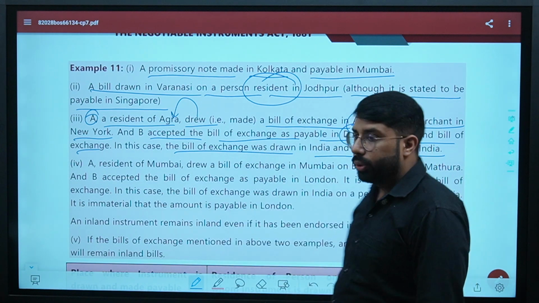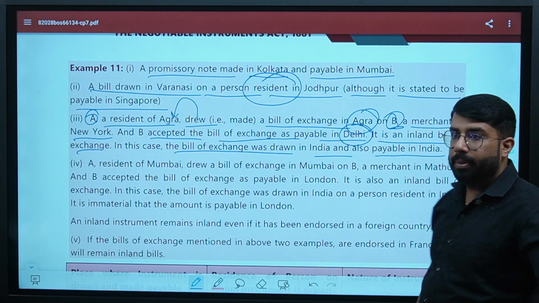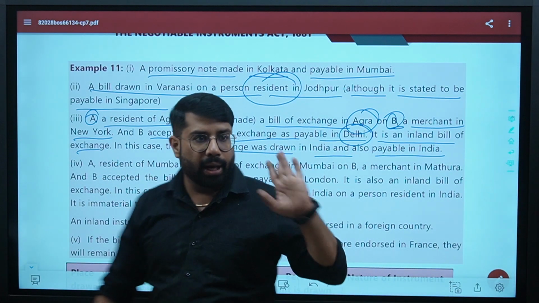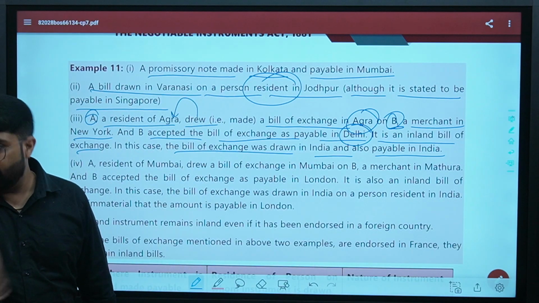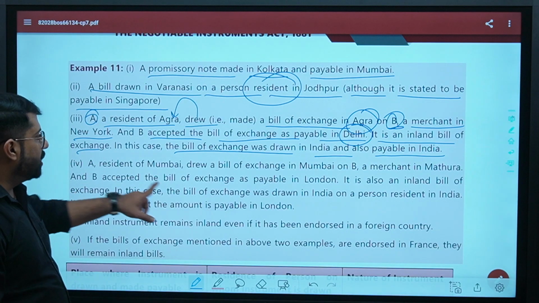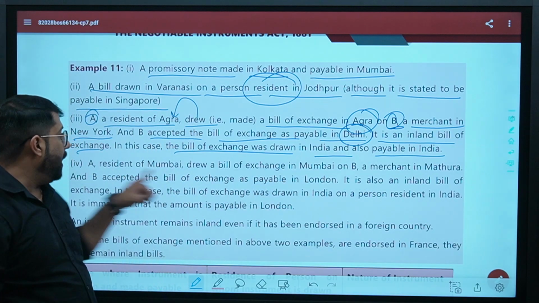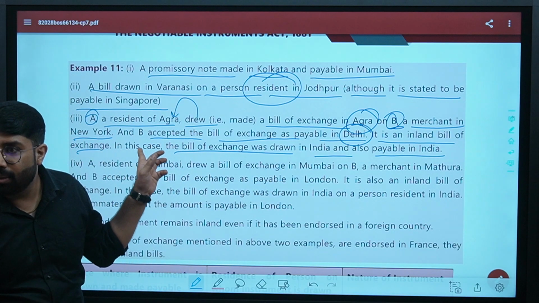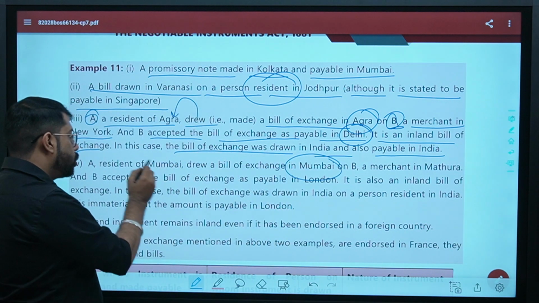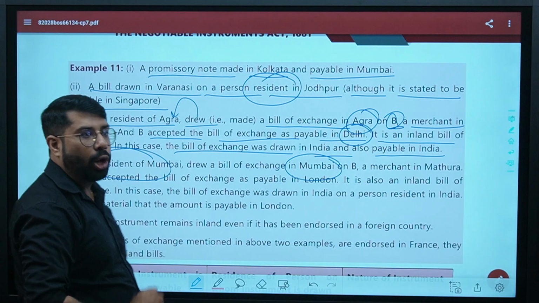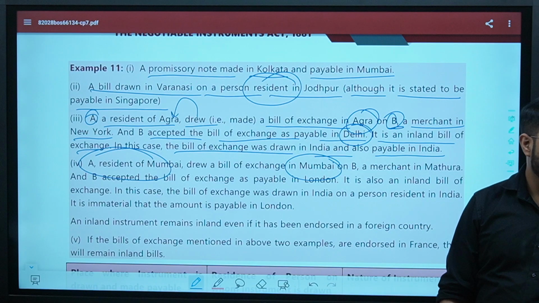Read fourth and fifth quickly. Fourth and fifth point. A resident in Mumbai drew a bill of exchange in Mumbai. It means the first condition is satisfied, drawn or made in India. Second, it says on B, a merchant in Mathura. Who will make the payment? A person in India. And B accepted the bill of exchange as payable in London. To whom will the payment be made? To A, who is a resident in Mumbai. Means drawn in Mumbai and also made payable to a person who is a resident of India, Mumbai. It means it will be an inland instrument. Are we clear? Sure, guys?